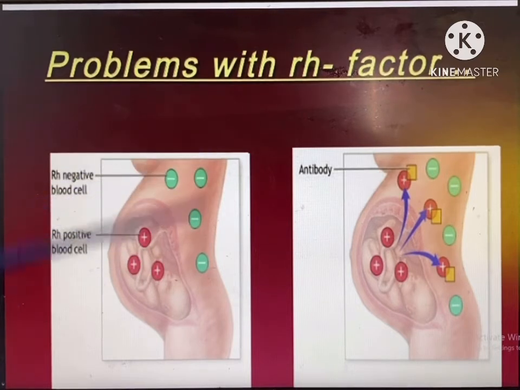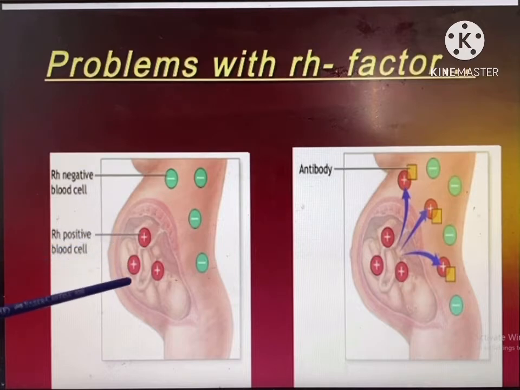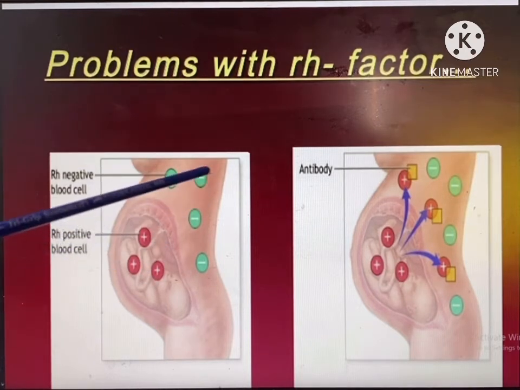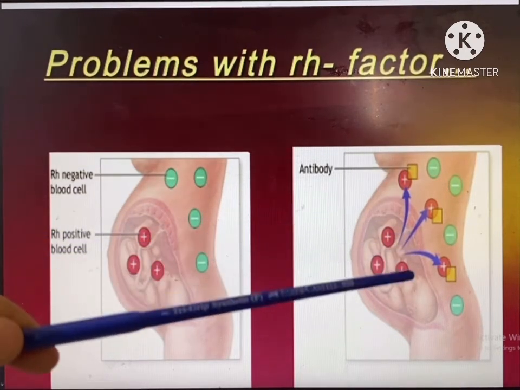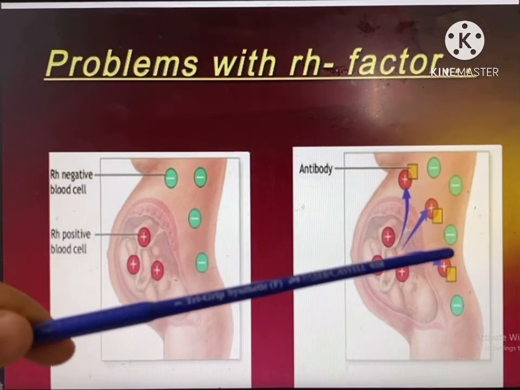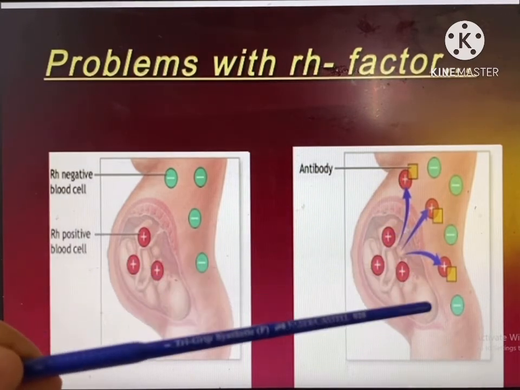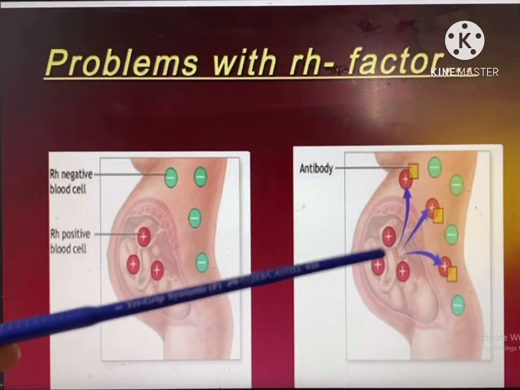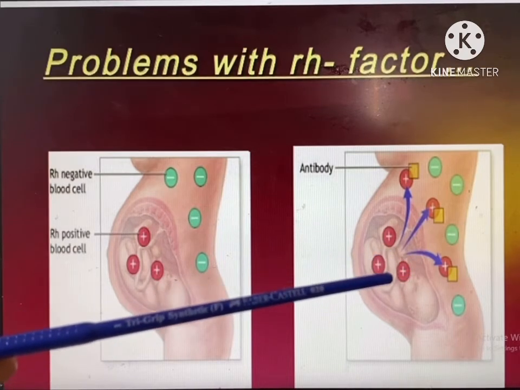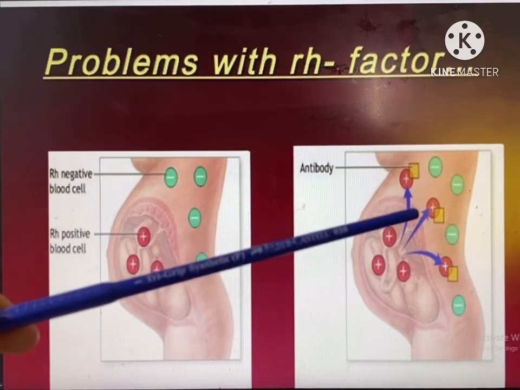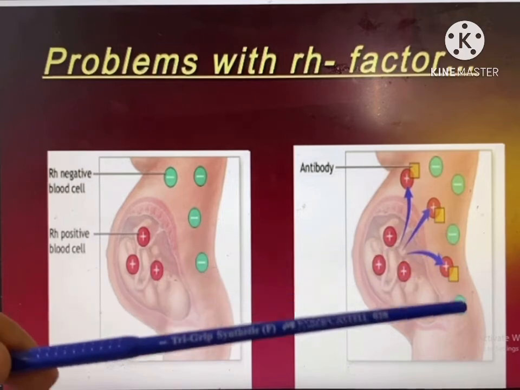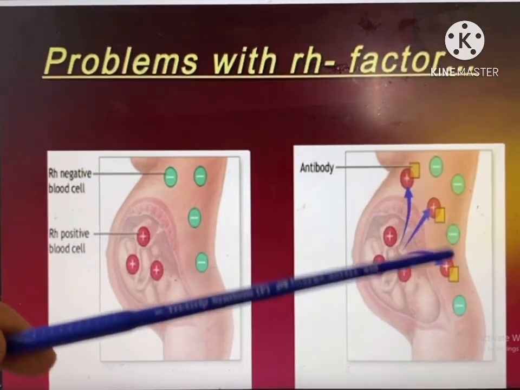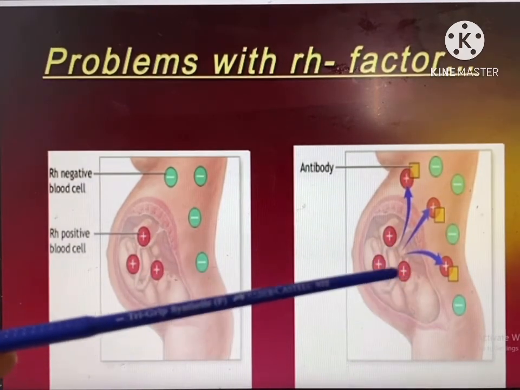That means antibodies. So when Rh positive blood cells enter the mother's bloodstream, you see in the diagram, the mother's blood forms anti-antigen, or anti-Rh positive, against the blood factors of the growing embryo. As a result, the blood gets ready in the mother's body against these positive factors.